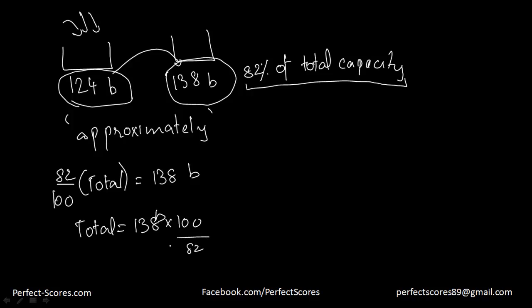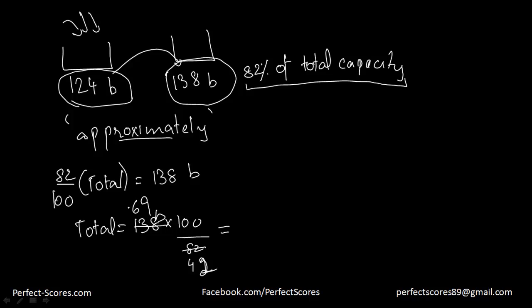So if I divide 138 by 82, if you are not allowed a calculator in the GMAT, so it's a 4, right? 2 times 4 and 2 times 1 and 2 times 6 and 2 times 9, right? 41 by 69. So what I can do here, I can make this 42. Guys, I'm approximating here, using the word approximately.